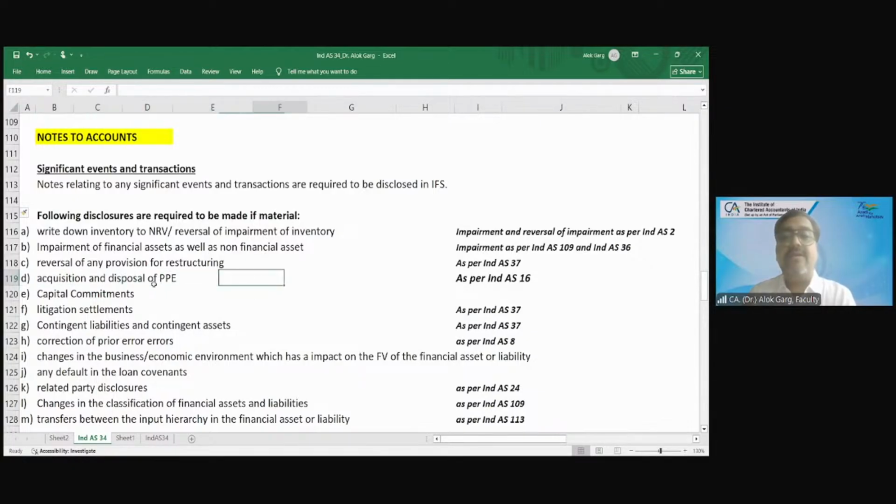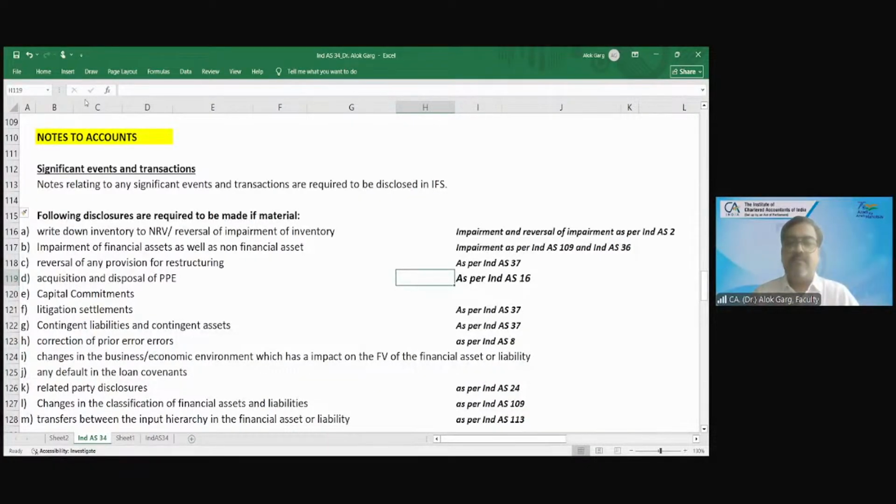Acquisition and disposal of property, plant and equipment. What is this? Addition and deletion to fixed assets. If you see, generally companies give the PP schedule in their interim financial statements. Why are companies providing the PP schedule in their notes to accounts in the interim financial statement?